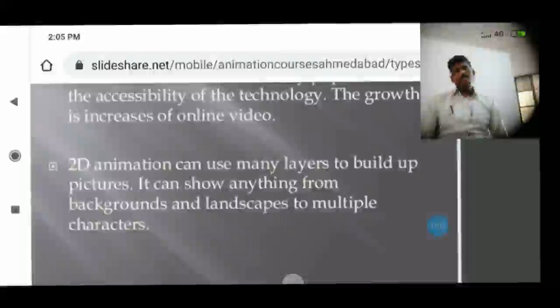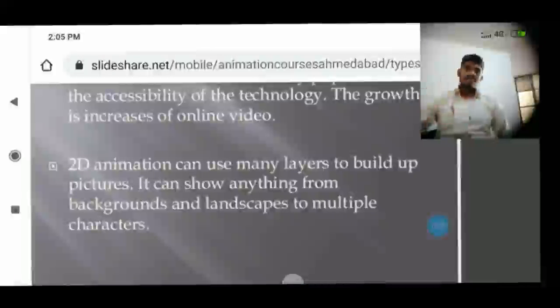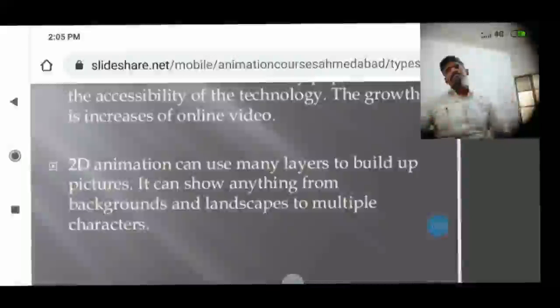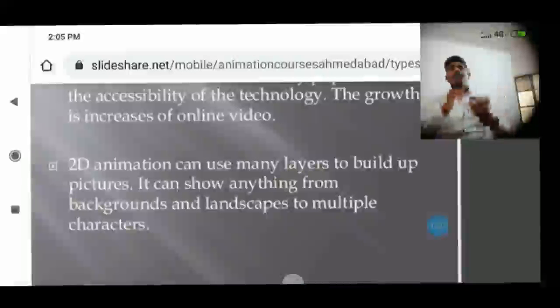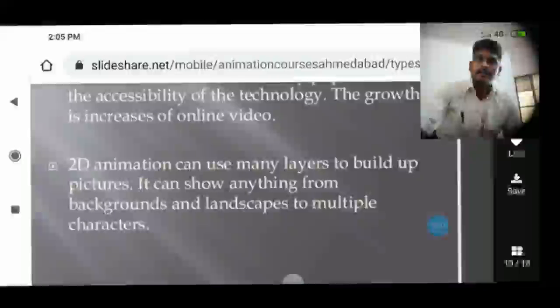The layer concept we also hear about in the 3D printer concept. When the 3D printer prints objects, it prints layer by layer. So 2D animation also became popular because of building up pictures layer by layer, with landscapes and multiple characters.